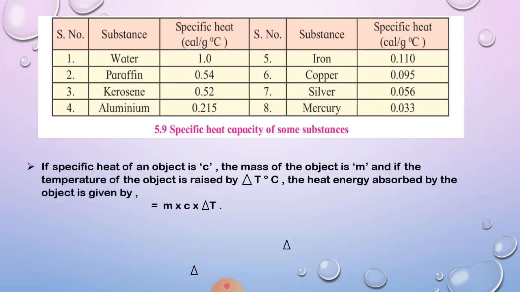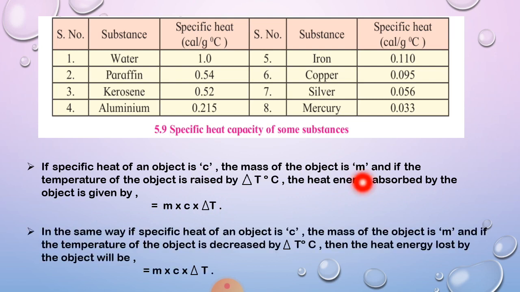Now, if the specific heat of an object is c, the mass of the object is small m, and the temperature of the object is raised by delta T degree Celsius, then the heat energy absorbed by the object is given by Q that is equal to what? m, that is mass, into c, means specific heat, into delta T. Okay, here the heat energy is absorbed.